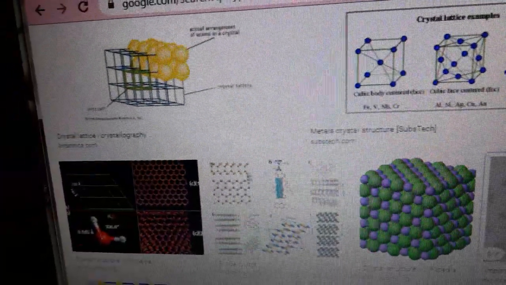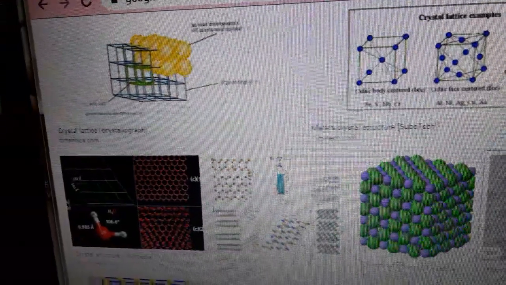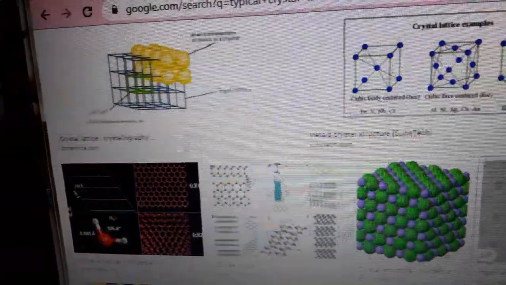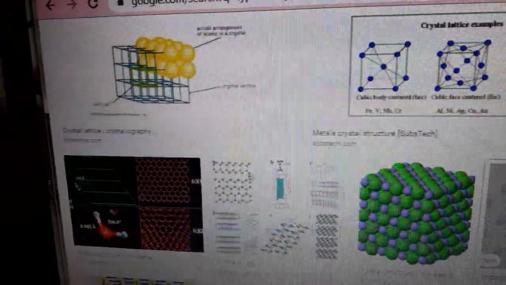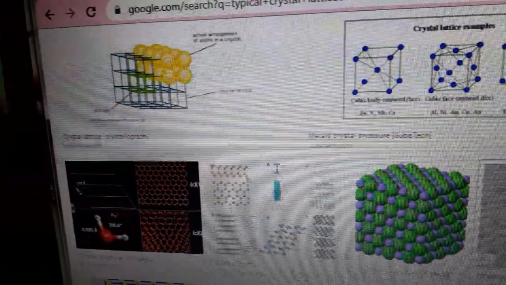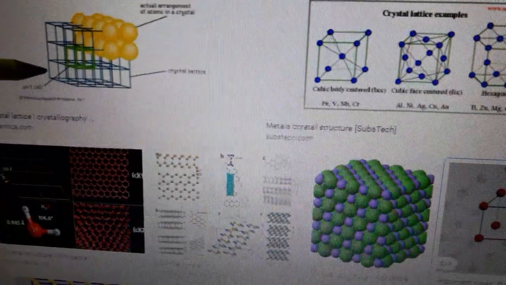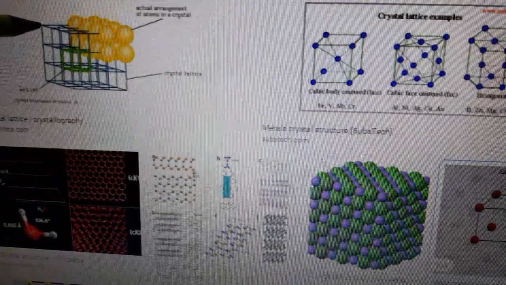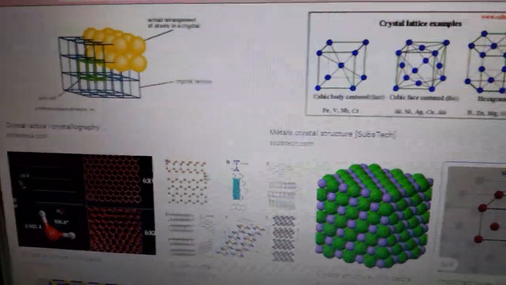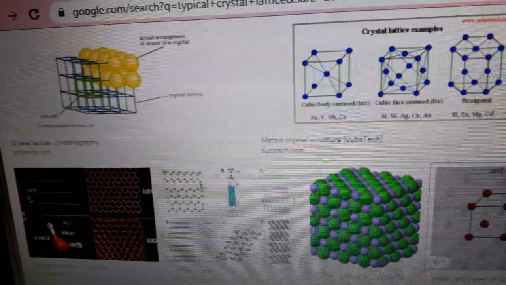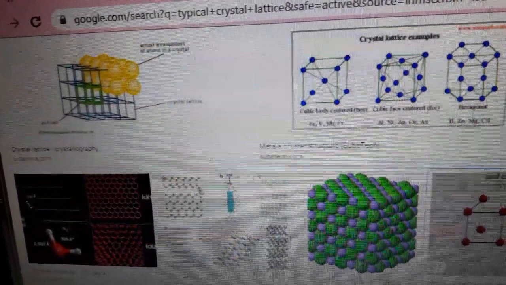Now you can see that certain 3D groups are repeated again and again. So this whole lattice is nothing but a repetition of small 3D groups of lattice points. All these corners, the points where the constituent particles are present, are called lattice points.